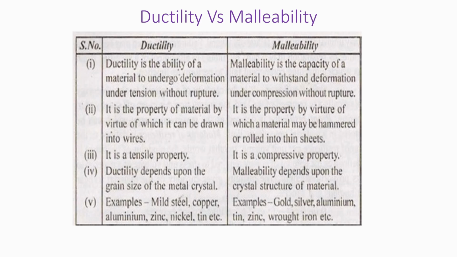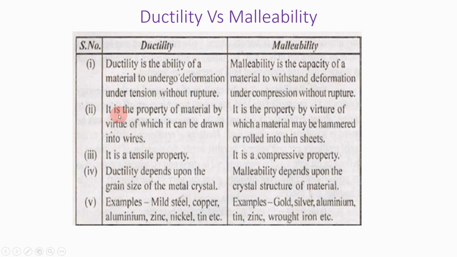Now let us see the basic difference between ductility and malleability. Please see this slide. What is the first point? Ductility is the ability of a material to undergo deformation under tension without rupture. I have told you that ductility is a tensile property, whereas malleability is the capacity of a material to withstand deformation under compression without rupture.